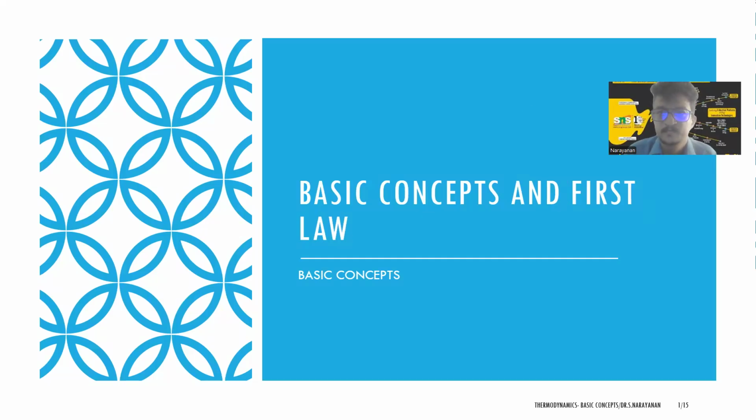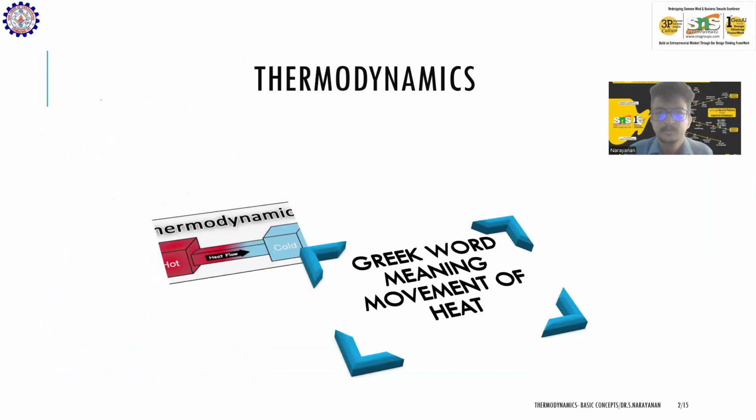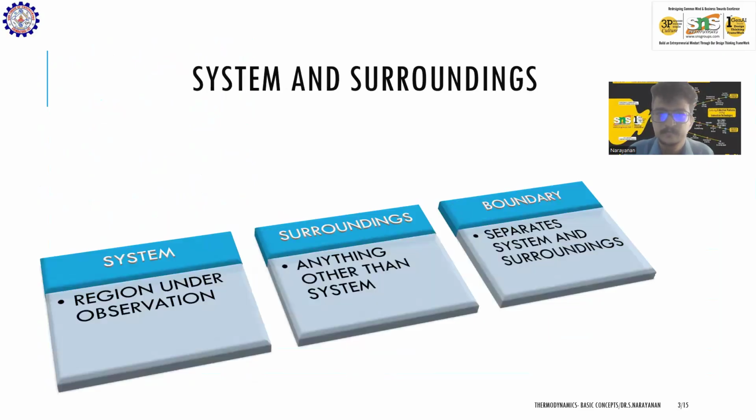Good evening to everyone. So today we are going to see some basic concepts of thermodynamics and the first law of thermodynamics. So what is thermodynamics? The word thermodynamics is derived from a Greek word thermi, which means heat, and thermodynamics means study of flow of heat or movement of heat.